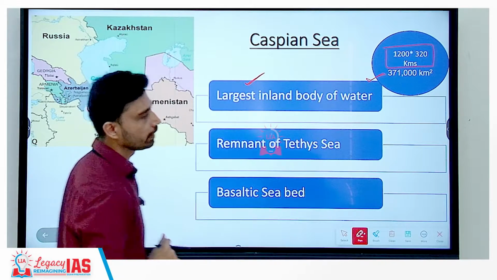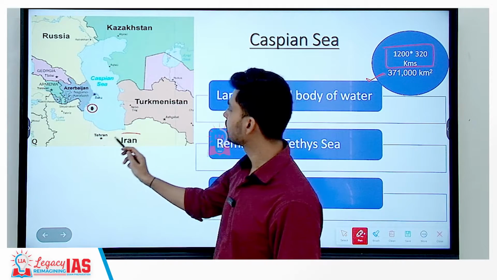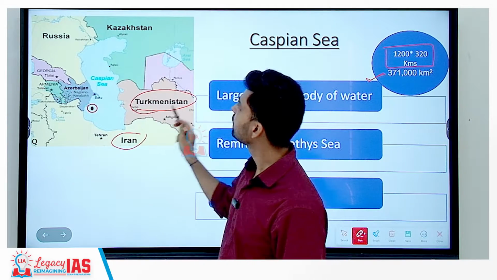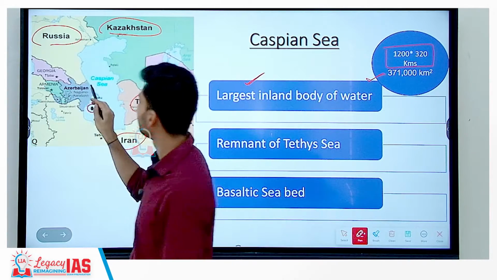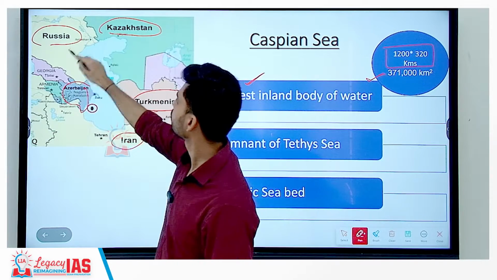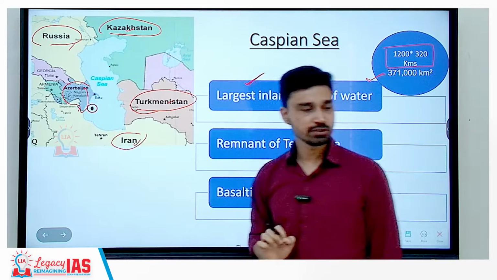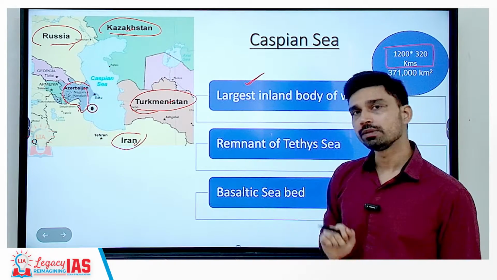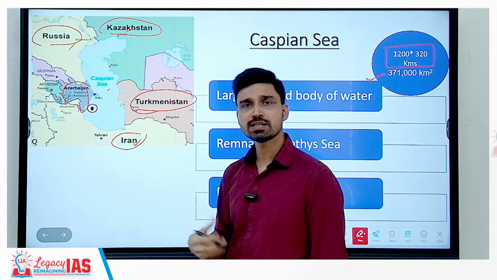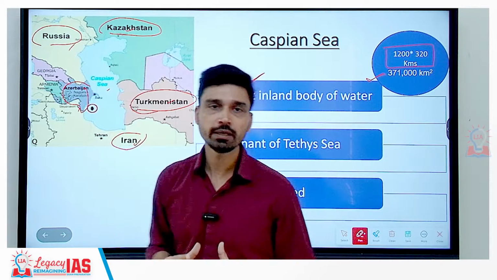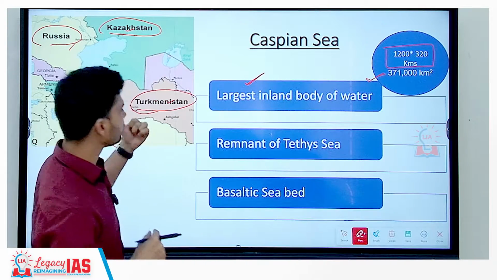If you look at the map here, the Caspian Sea is spread over many countries. Iran in the south, Turkmenistan in the east, Kazakhstan in the northeast, Russia in the northwest, Azerbaijan in the west. So, Russia, Kazakhstan, Turkmenistan, Iran and Azerbaijan. These are the major countries that form the border of the Caspian Sea. Again, these kinds of questions are very frequently asked in UPSC Prelims, that they will give you a water body and ask which of the countries are surrounding this water body. So, these are the facts that you have to keep in mind.